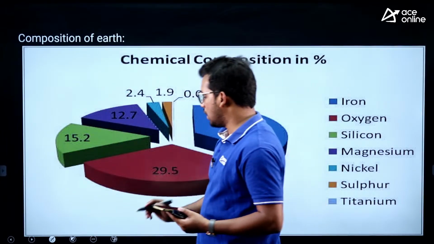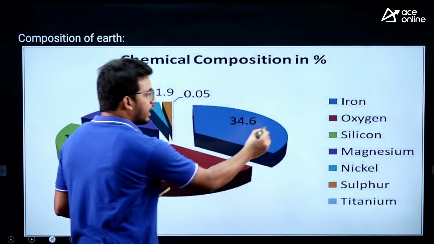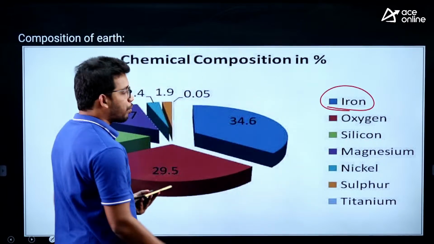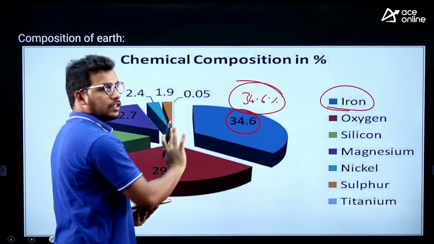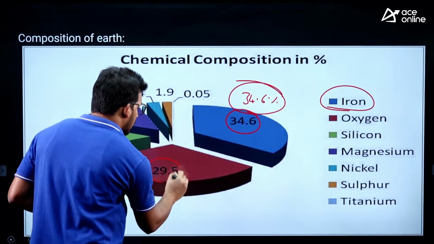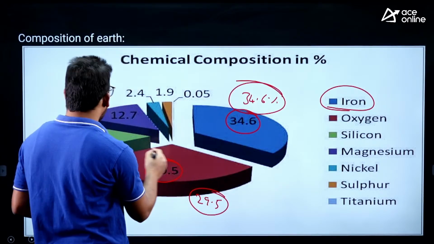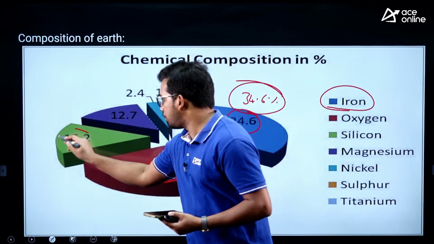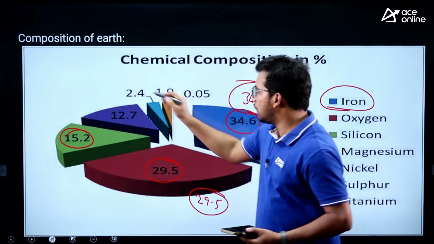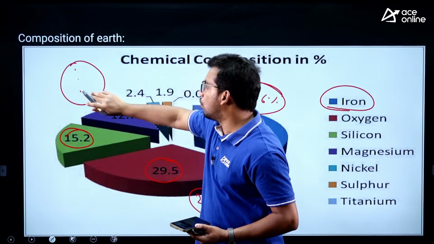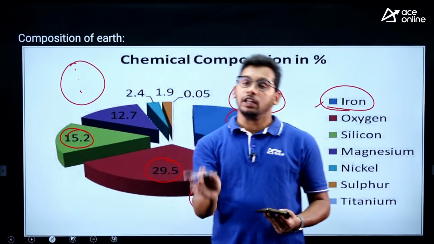This is the composition of earth, the total amount inside the earth, and the dominant one is iron. Iron is approximately 34.6%, the dominant one, followed by oxygen at 29.5%, second is oxygen, and third is silicon at 15.2%. So the top three you have to remember. In the whole earth interior, we have seen earth is nothing but crust, mantle and core. Out of this total we have the highest of iron, followed by oxygen, then silicon.